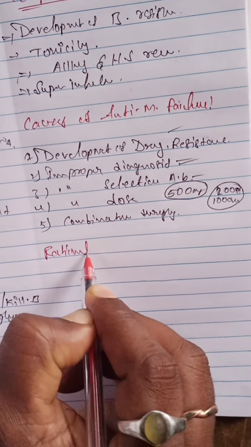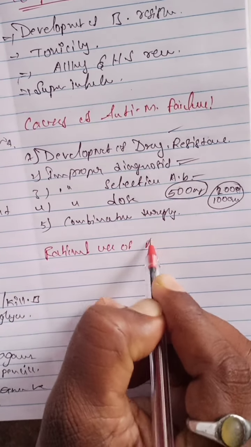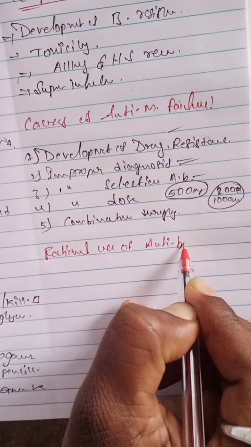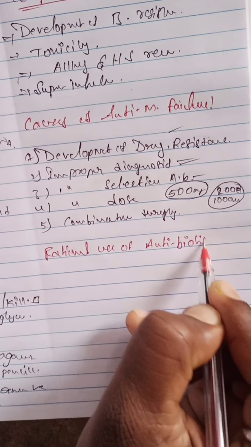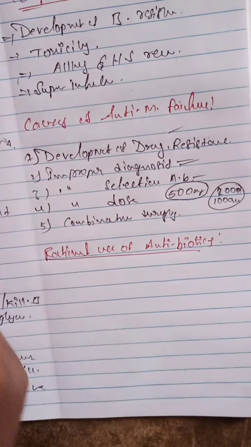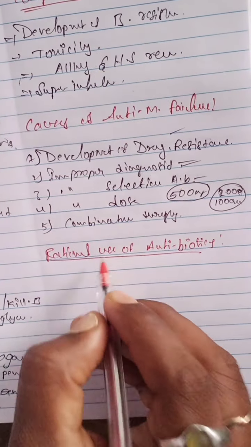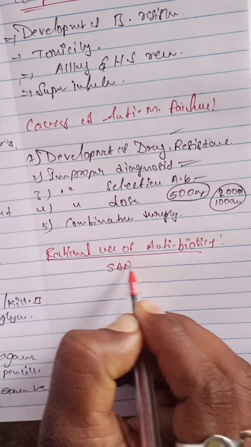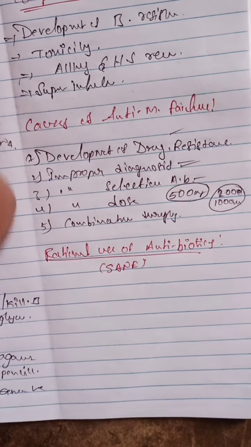Rational use of antibiotics means, here one word is there, SANE. So what is the SANE?